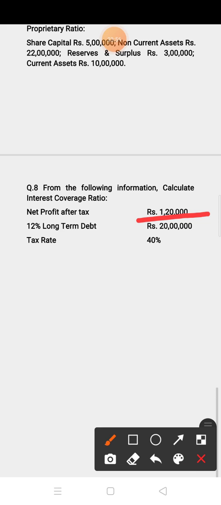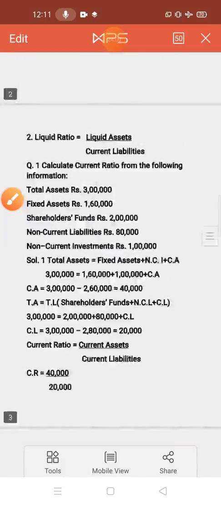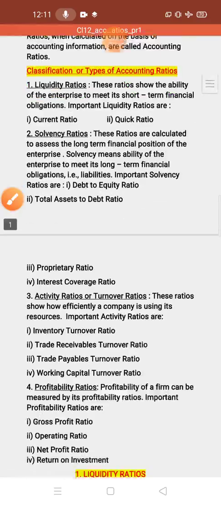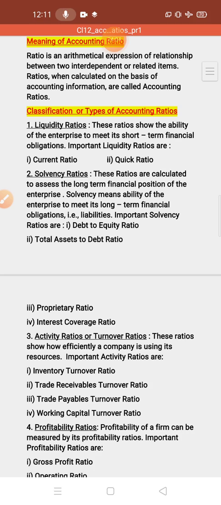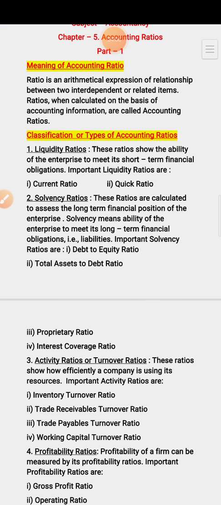So in this way you have to calculate all these 4 ratios. Today we have covered liquidity ratio and solvency ratio. In the next part we will cover the other 2 ratios. Till now, you have to solve all the questions based on these 2 types of ratios in your fair notebook. Thank you. Sai Ram.